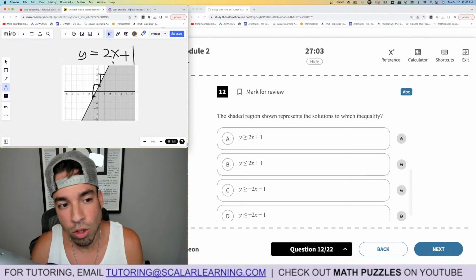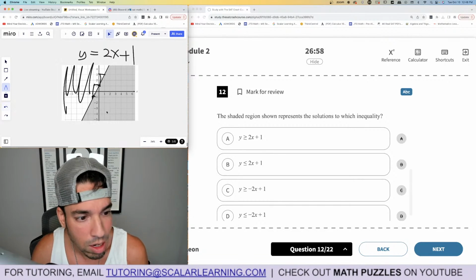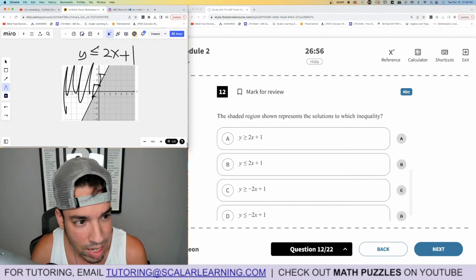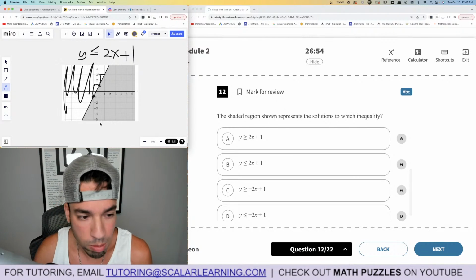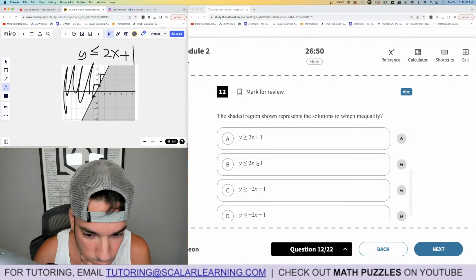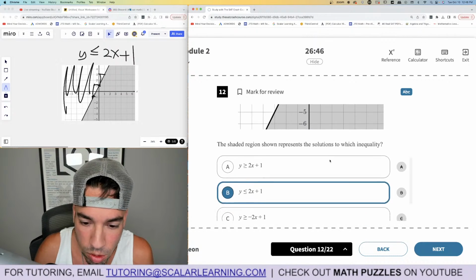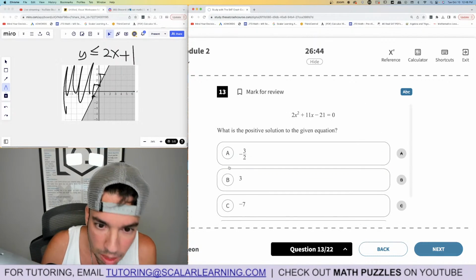Boom. Now turn it into an inequality. Is it above the line or below the line? It is below the line, meaning it's less than. And why do I say less than or equal to? Because it's a solid line. All right. So we got y is less than or equal to 2x plus 1. That's the winner. Boom, done. Let me just make sure. 2x plus 1, less than or equal. Yep, we're good.